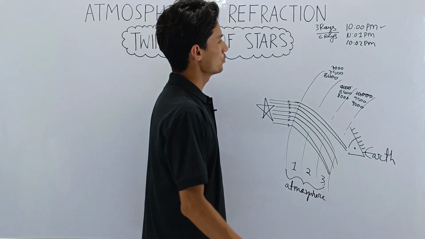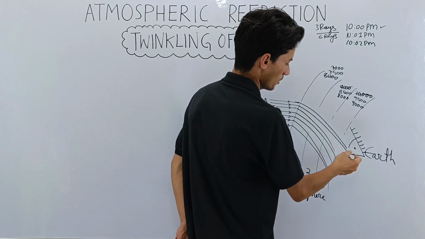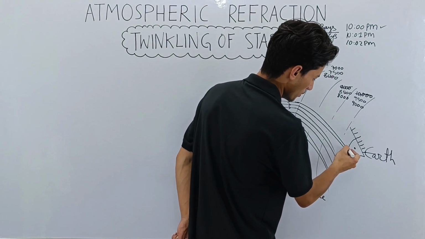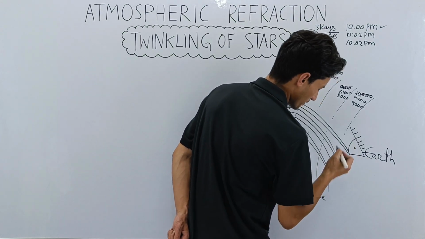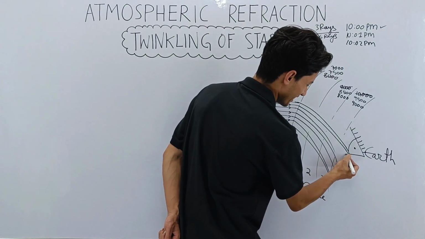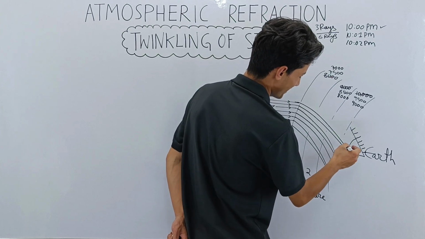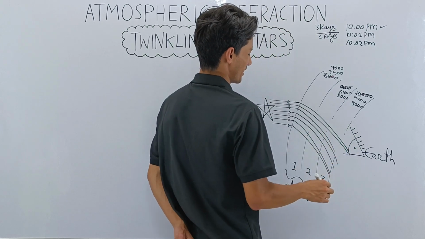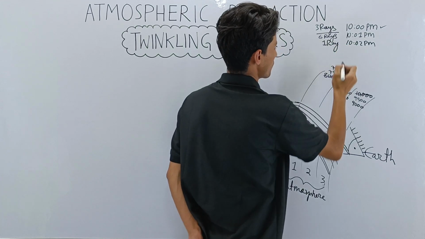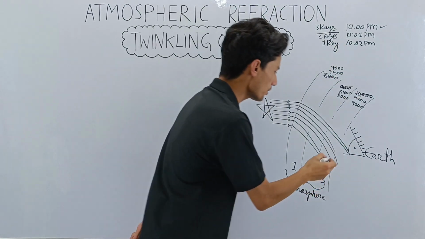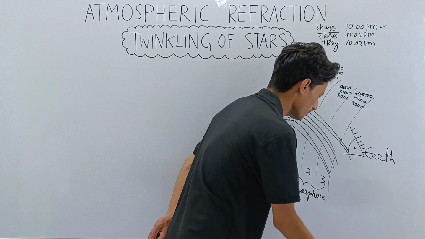So at 10:02, what happened? Hardly 2 rays, okay? We can say 1 ray, I guess. I have been very stingy here, at least 2 rays. Let's say 2 rays have entered the eye, or 1 ray, I think we cannot count this one. So only 1 ray has entered your eye. Now you see, only 1 ray has entered your eye. Even this ray did not enter your eye.